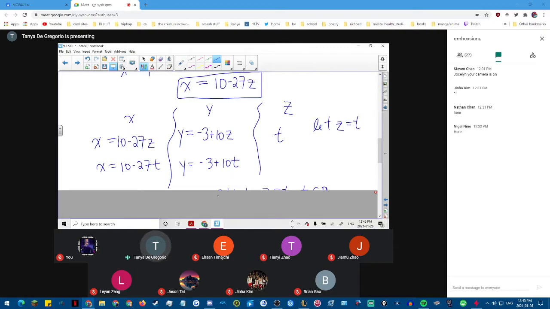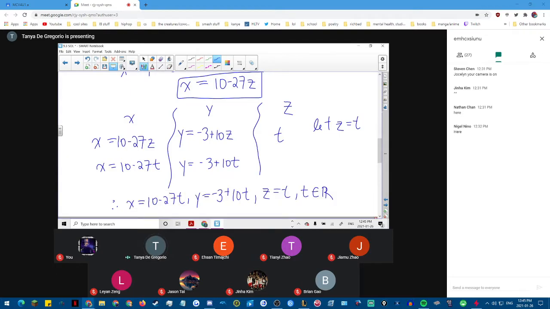So from the parametrics, I have x equals 10 minus 27z, but I'm going to let z equal t. And so I have x equals 10 minus 27t. And then I already have my y equals negative 3 plus 10z, and I just sub in the t. Okay, so here it is with commas, z equals t, where t is an element of the real numbers. So that's what it's going to look like when you're solving using substitution or elimination.